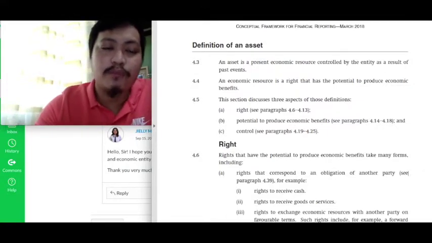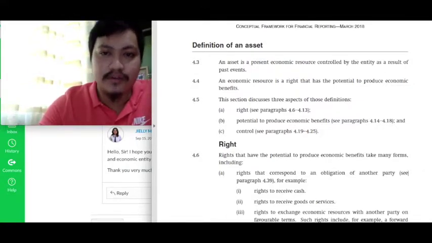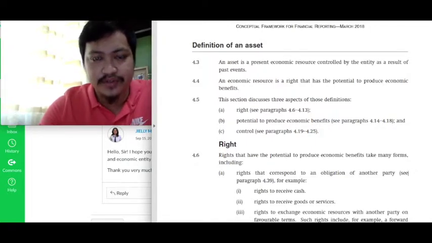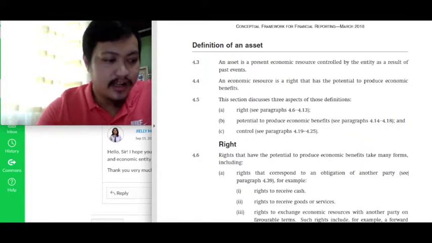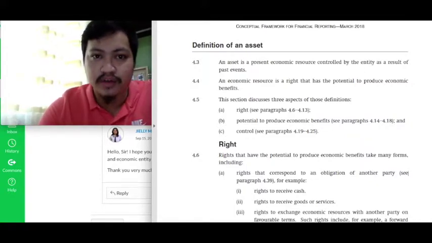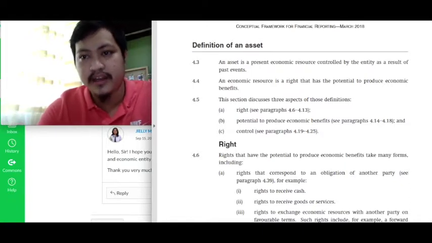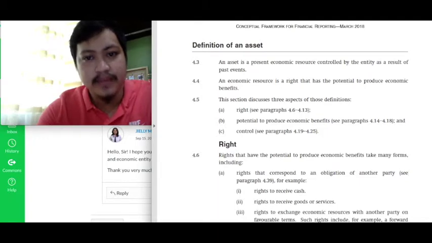So some students, class, would get confused. Is paragraph 4.4 part of the definition of an asset? If you're asked for a definition of an asset, are you going to include paragraph 4.4? The answer is no. Paragraph 4.4 is an expansion, an elaboration on our definition of an asset. But really, strictly speaking, an asset can simply be defined as a present economic resource controlled by an entity as a result of past events.